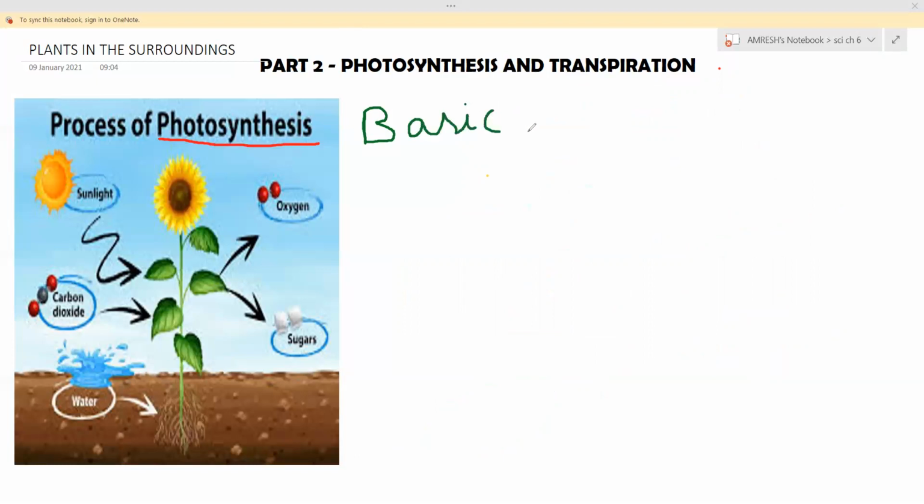Every mechanism has its basic requirements. If you are doing an activity, it will have some materials required and a procedure. So for this mechanism also we have some basic requirements. So what are those basic requirements? Number one is sunlight.